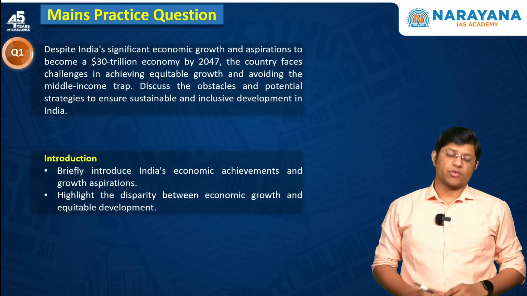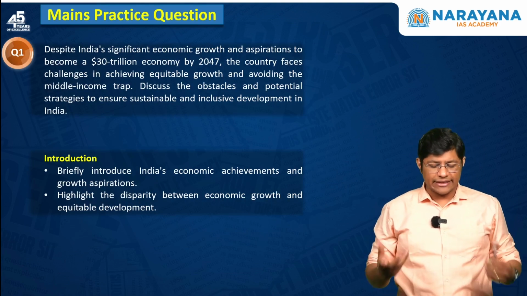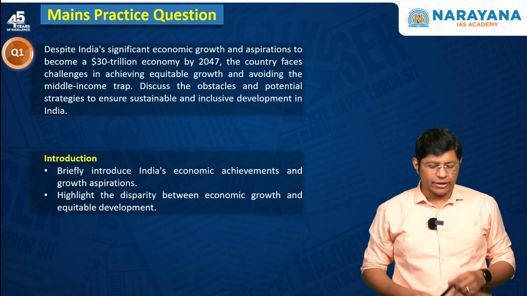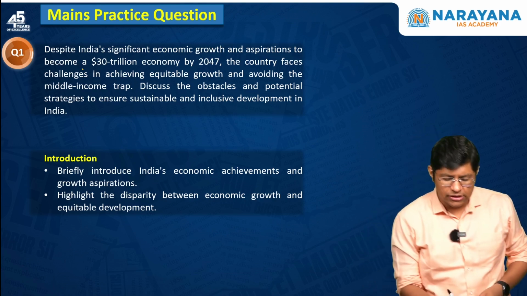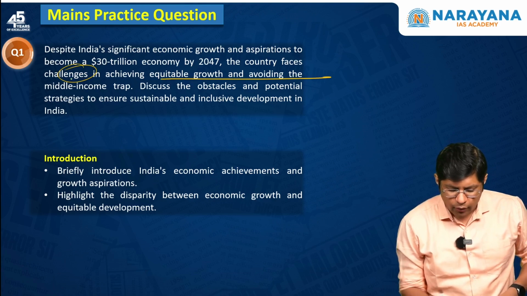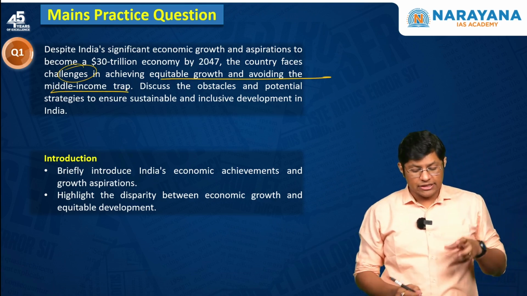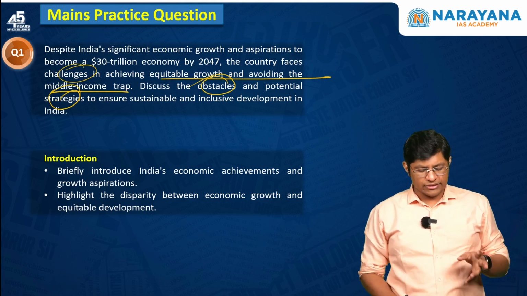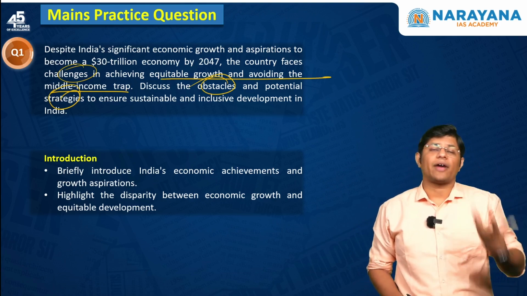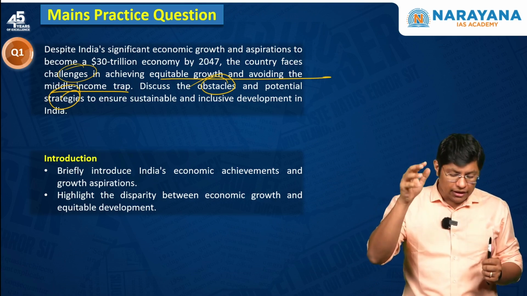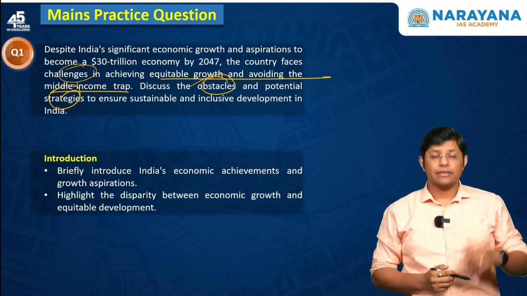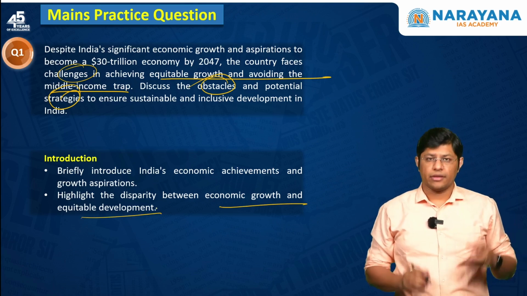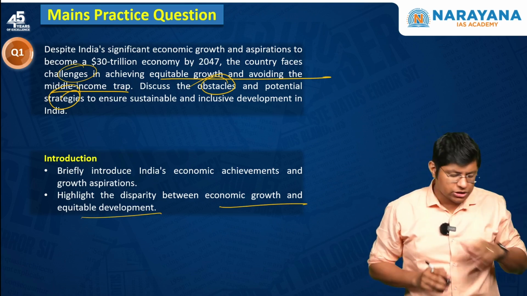Now, the Mains practice question. Despite India's significant economic growth and aspirations to become a 30 trillion economy by 2047, the country faces challenges in achieving equitable growth and avoiding the middle income trap. Discuss the obstacles, challenges, and potential strategies. First, you have to highlight the fact that India aims to be a $30 trillion economy. But then there is a disparity between economic growth and equitable development. This is what you have to mention in the introduction.